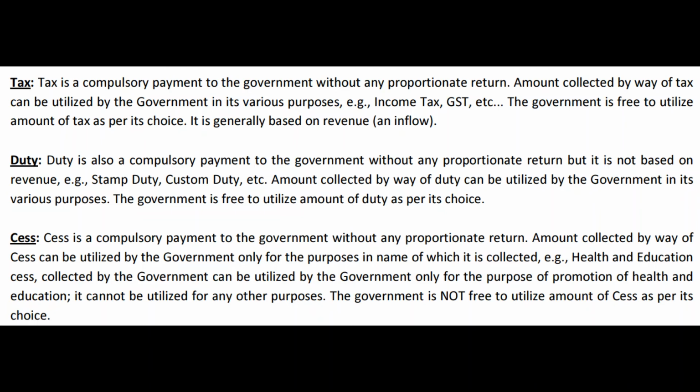One point we understood already. For example, if this cess is collected in the form of road cess, it means the central government has to spend it for the purpose of building national highways and Pradhan Mantri Gramin Sadak Yojana, etc. It has to be spent for construction of roads, because the name of the cess itself is road cess. It has to be spent for that.